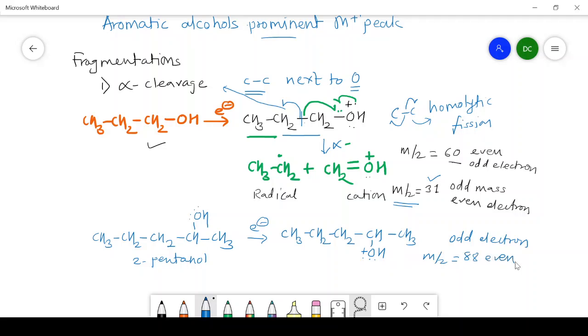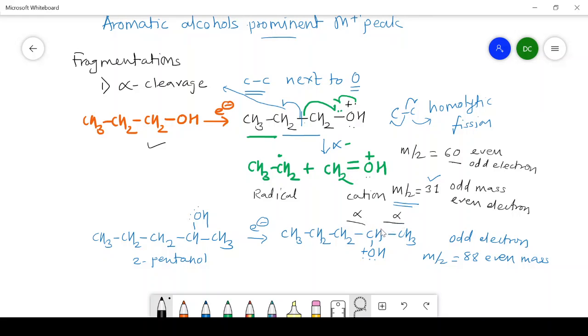That is even mass. Now, in case of secondary alcohol, there is a possibility of 2 alpha cleavages, because next to this oxygen there are 2 carbon-carbon bonds. This is the first carbon-carbon bond and this is the second carbon-carbon bond. Therefore, there is a possibility of 2 alpha cleavages here also and here also.